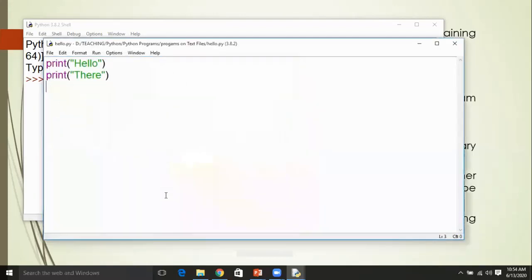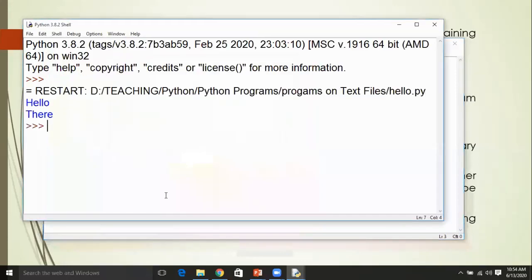Now execute this program, and we get hello there. Now import this program, import hello, and the output will be the same, hello there.